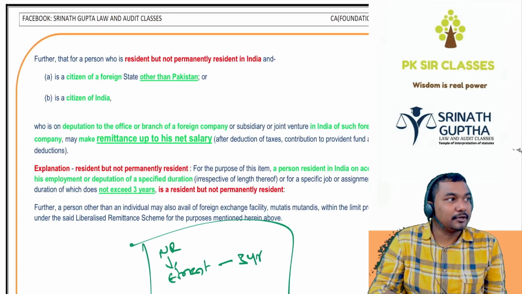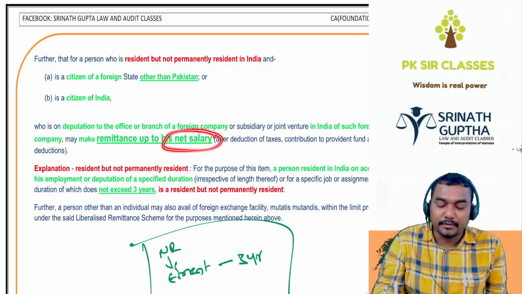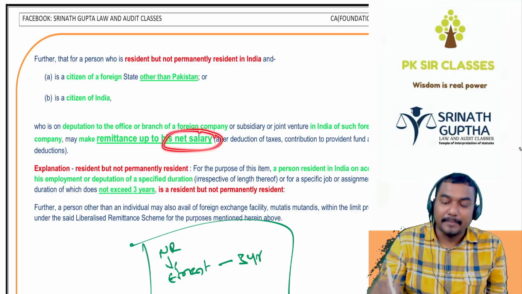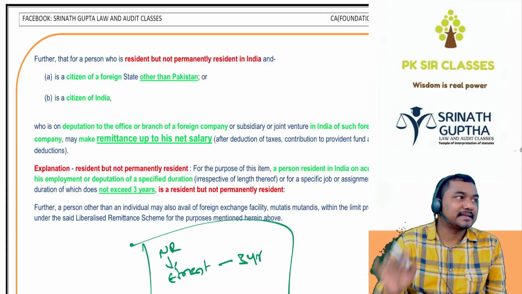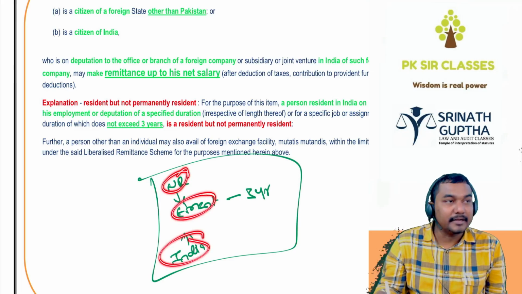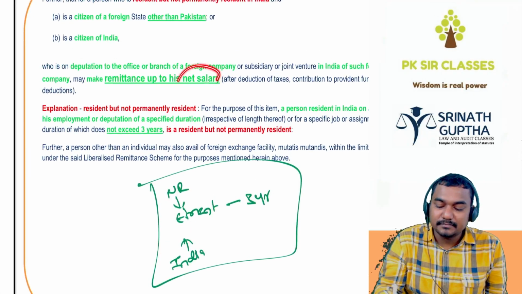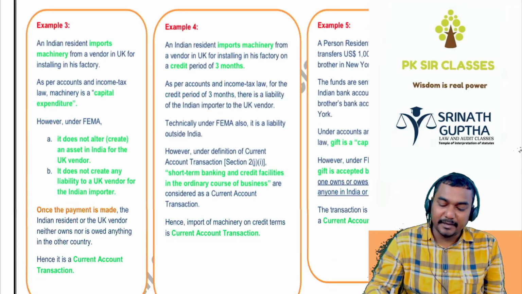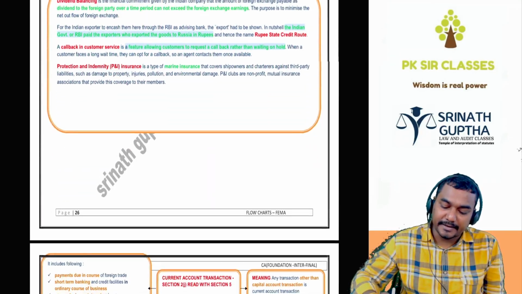If this guy is coming to India, he can draw the foreign exchange up to his net salary, but this will not be applicable to Pakistan citizens. Other than Pakistani, if any non-resident is coming to India for employment in India up to 3 years, he can draw the foreign exchange for making the payments not exceeding his net salary. Done, beta? So with this, the concept of the current account transactions is completed.